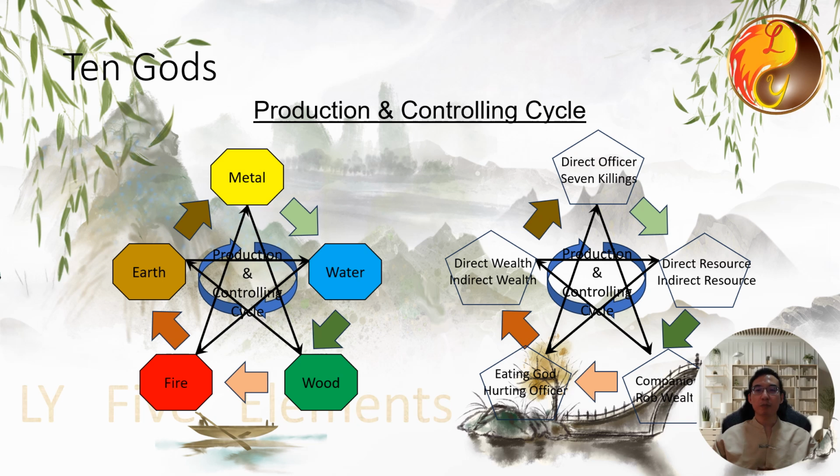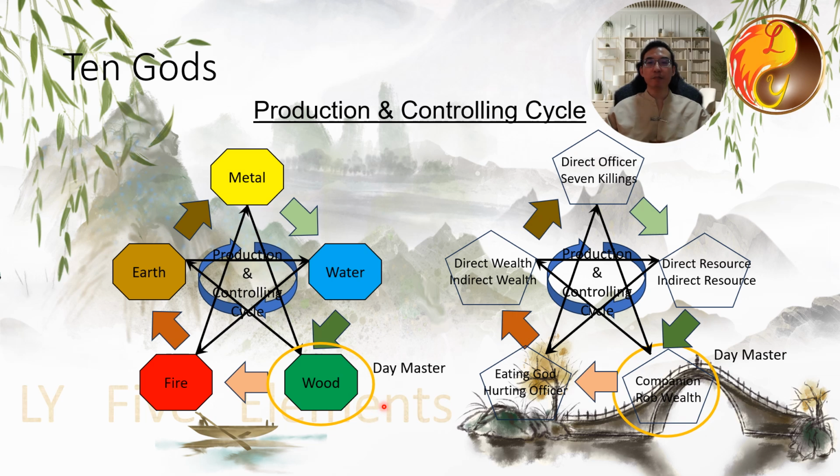Recall that we spoke about the production and controlling cycle of the 5 elements in the beginning of the course. Now, we are going to extend this concept to the 10 gods. In the Bazi chart, always start by locating the day master, followed by the element of the day master.